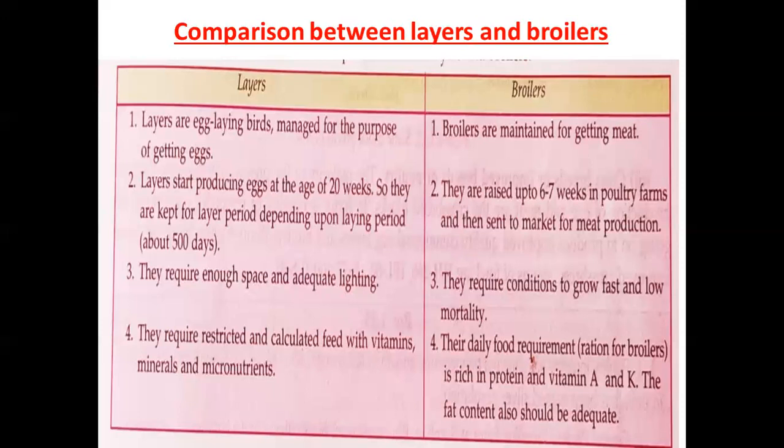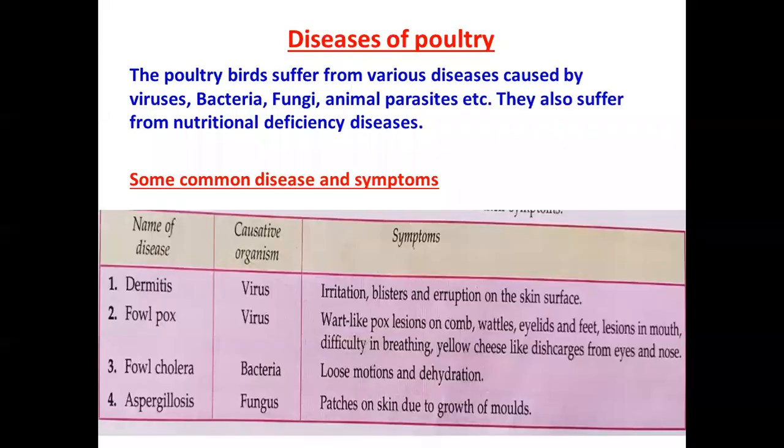Layers require restricted and calculated feed with vitamins, minerals and micronutrients. In the case of broilers, the daily ration is rich in protein and vitamins A and K. The fat content also should be adequate, because we want more weight in broilers in comparison to layers.